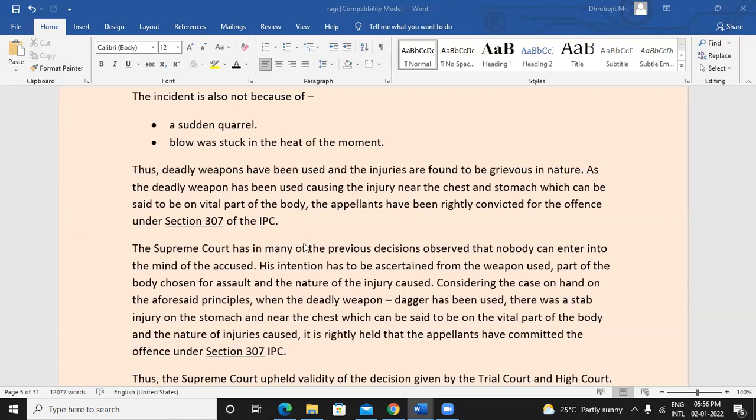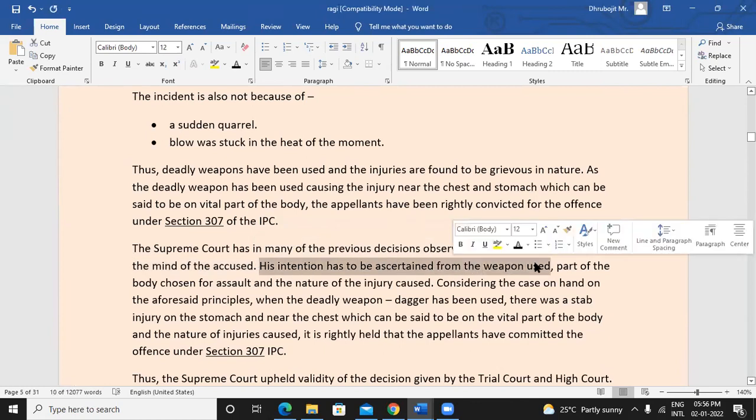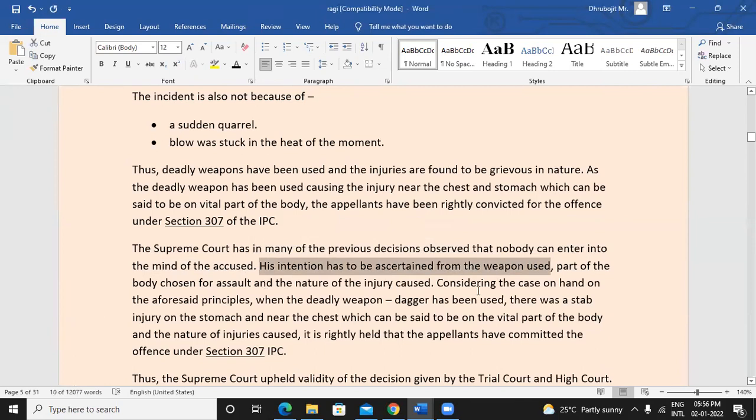The Supreme Court has also observed the same in various decisions. In many previous decisions it has observed that nobody can enter into the mind of the accused, right? Whatever he has done, whatever the charges, we cannot read his mind. So his intention has to be ascertained from what weapon was used, what part of the body was targeted, and what is the nature of injury caused, because the court relies only on the evidence available.